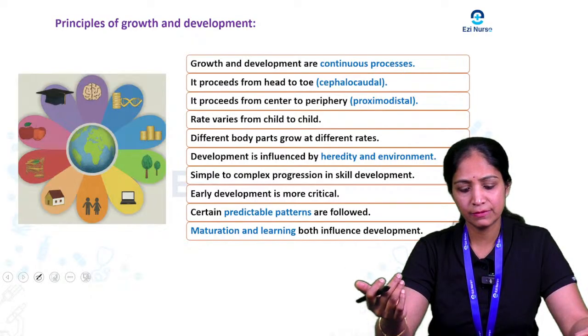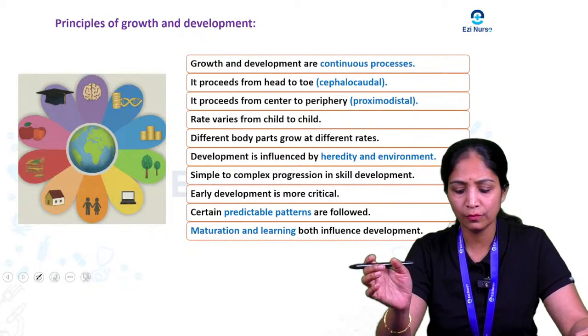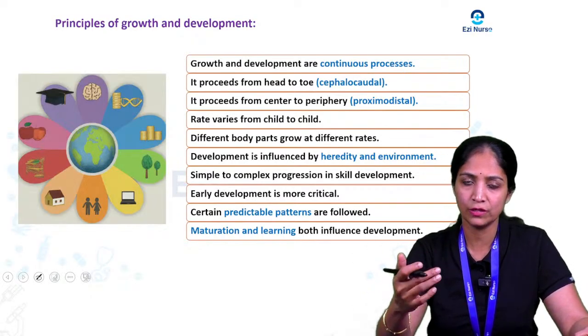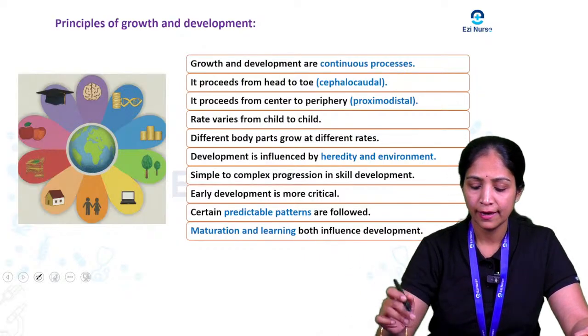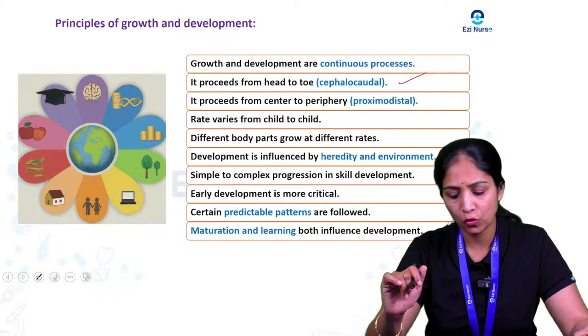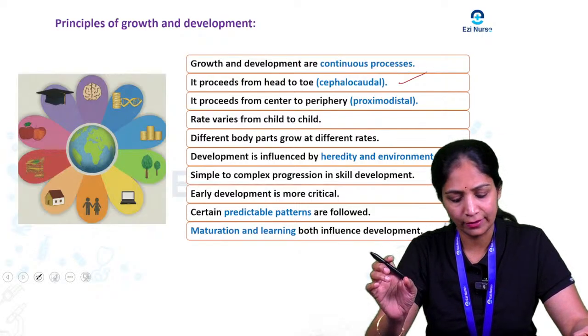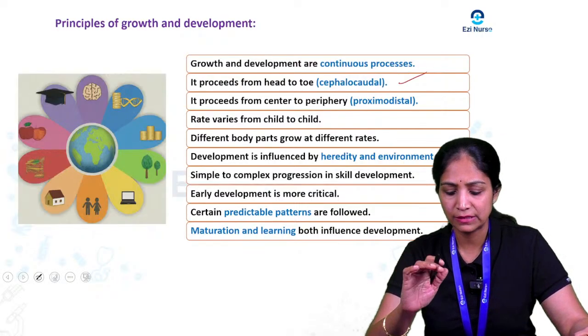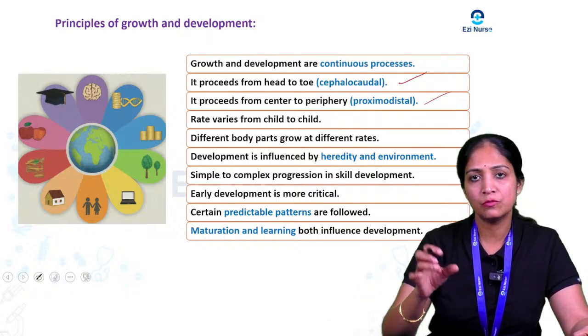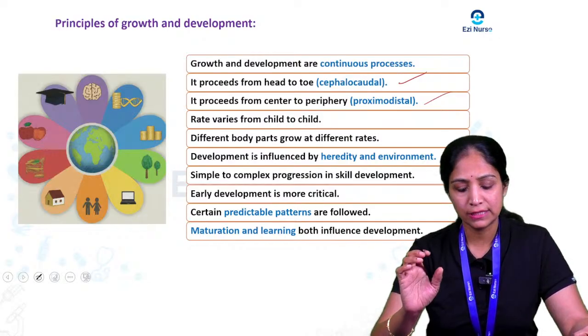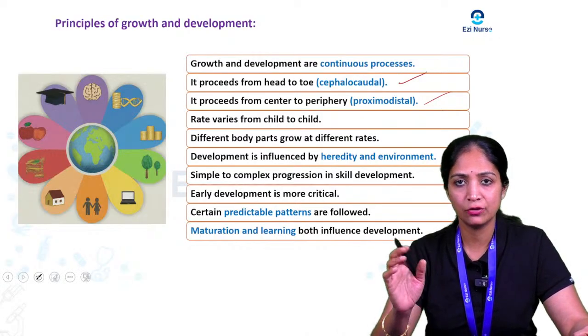Coming to the principles of growth and development, growth and development is a continuous process. It proceeds from head to toe, which we call the cephalocaudal direction. Then it proceeds from the center to the periphery, which we call the proximo-distal direction. Then one more is that it varies from child to child.